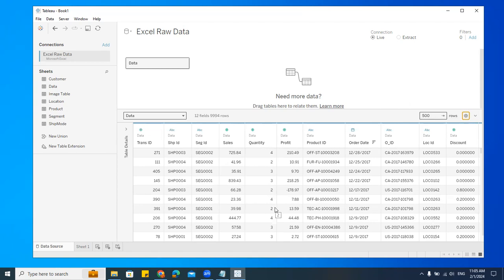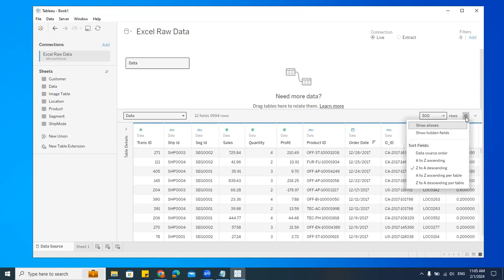Understood, all of you? How we can sort the data? Done, all of you? Very good. Now we understood about A to Z ascending, A to Z descending. But there are some more options. What is that? I'll tell you later.